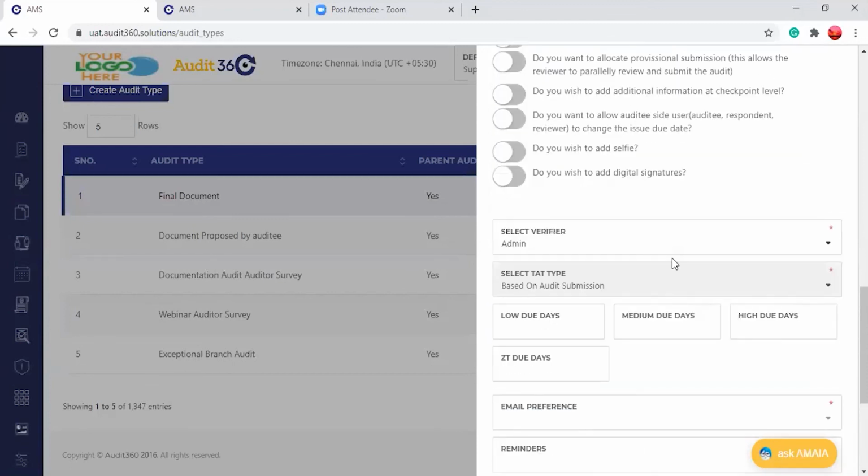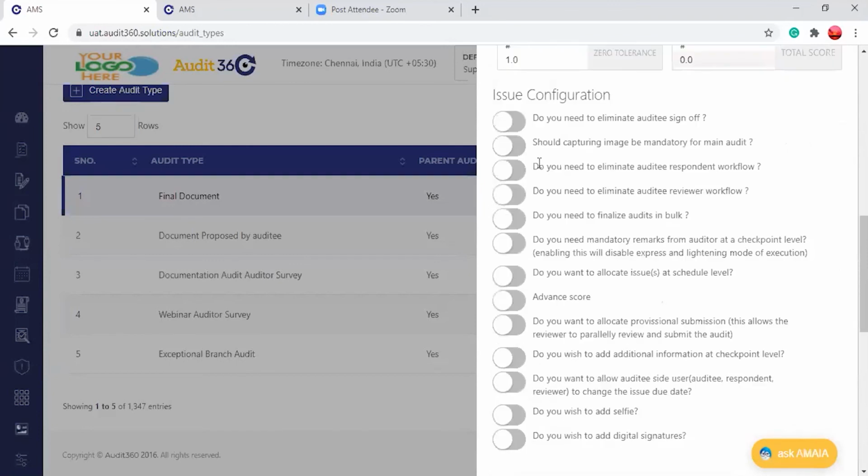So questions related to issue configuration or anything related to auditee sign off?